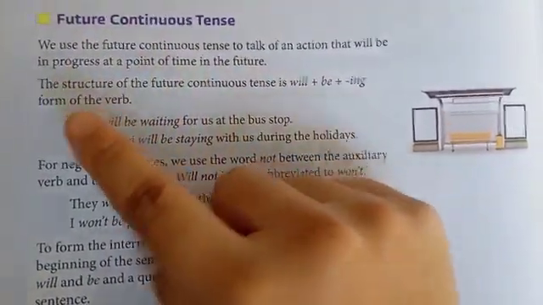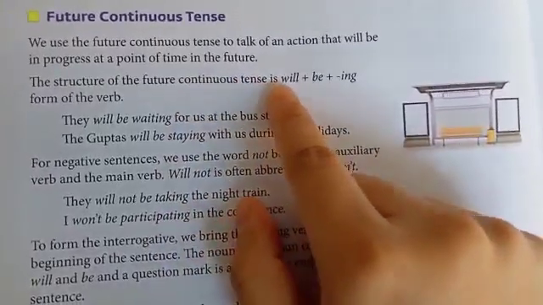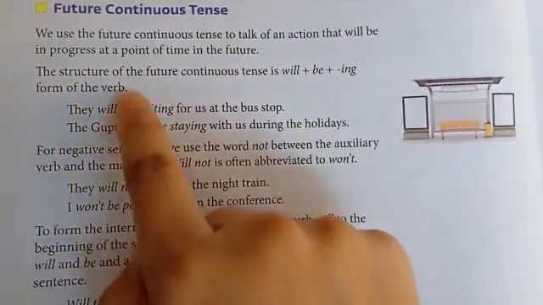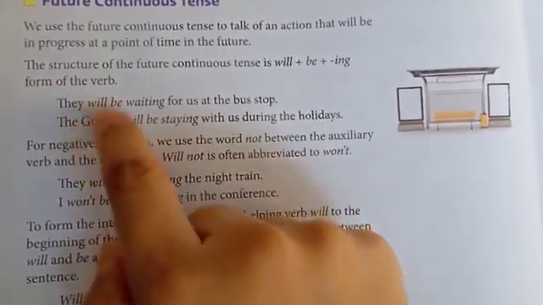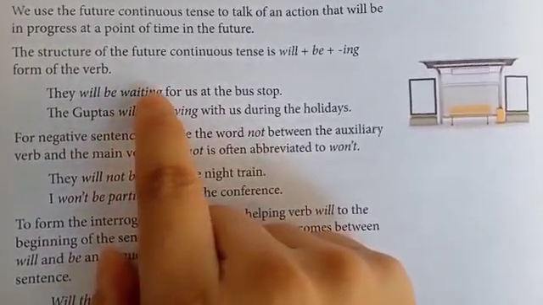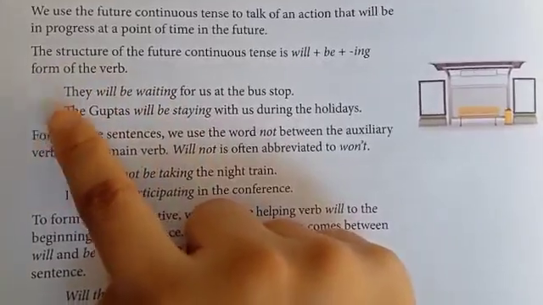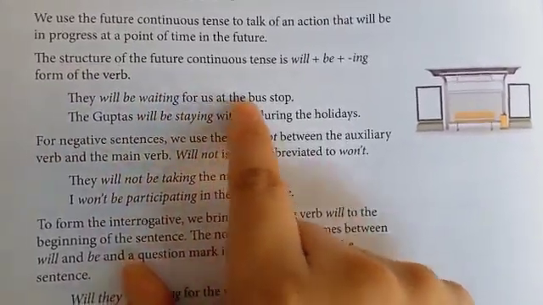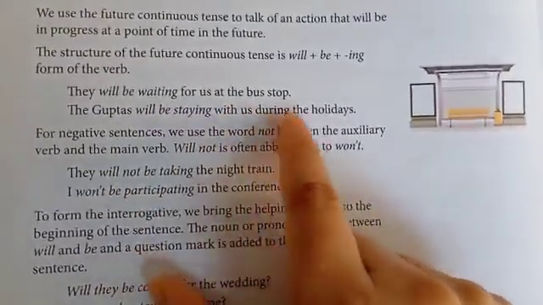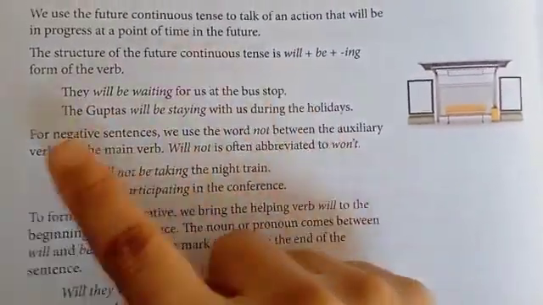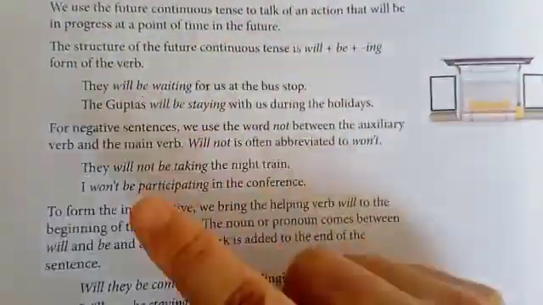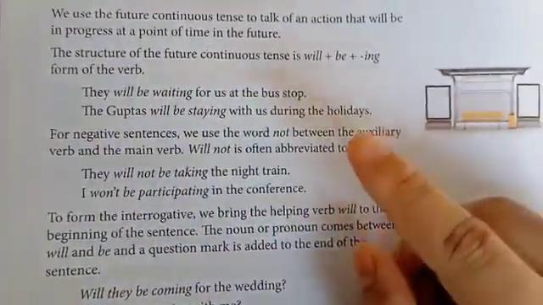See here how the structure of the future continuous tense is. Just now I told you, will be plus ing form of the verb. They will be waiting. Here wait became waiting. This is the ing added here. They will be waiting for us at the bus stop. The Guptas will be staying with us during the holidays. Pavan will be coming to our house. Shweta will be dancing on the floor today.